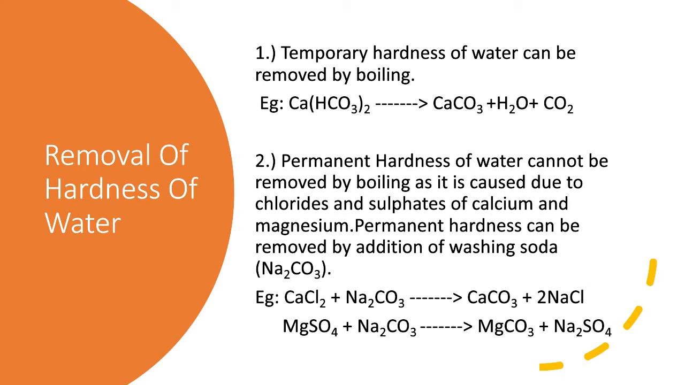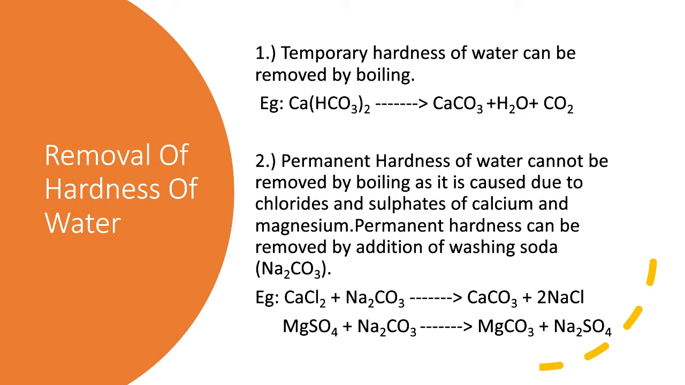Now, the second one is permanent hardness. Permanent hardness of water cannot be removed by boiling, as it is caused due to the chlorides and sulfates of calcium and magnesium. Permanent hardness can be removed by addition of washing soda. So, if it is permanent hardness, then there is no question of boiling the water because it cannot be removed simply by boiling. What are you going to do?